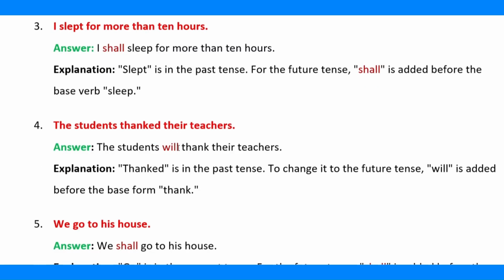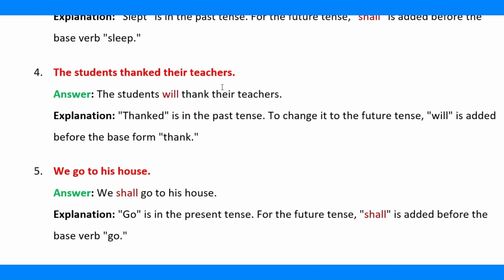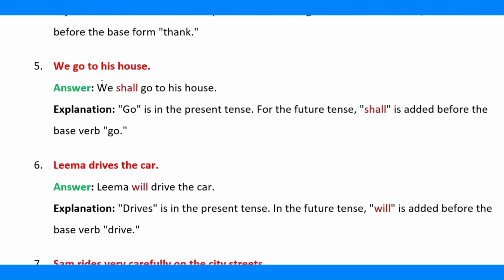4. The students thanked their teachers. Answer. The students will thank their teachers. Explanation. Thanked is in the past tense. To change it to the future tense, will is added before the base form thank. 5. We go to his house. Answer. We shall go to his house. Explanation. Go is in the present tense. For the future tense, shall is added before the base verb go.